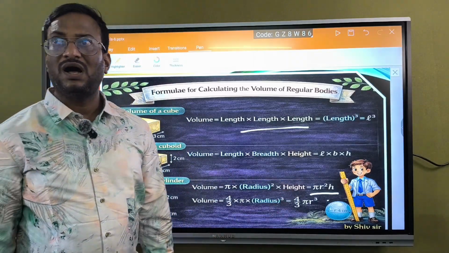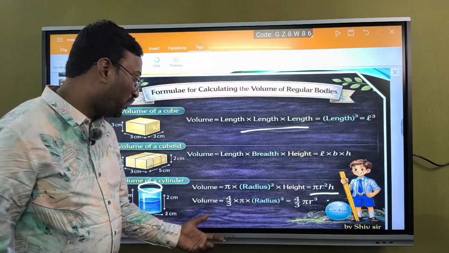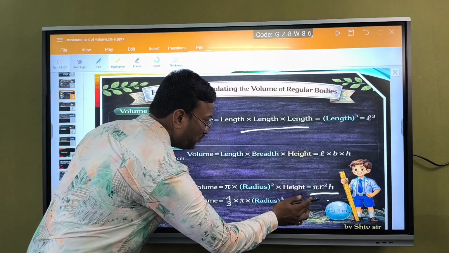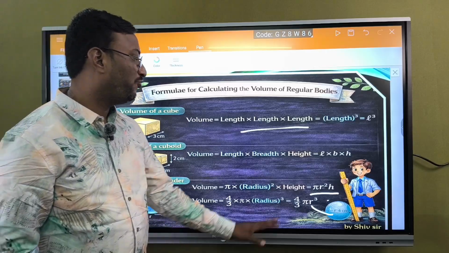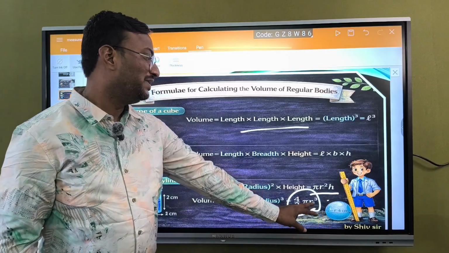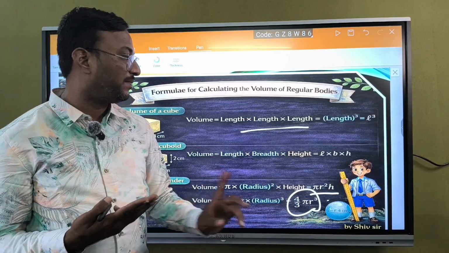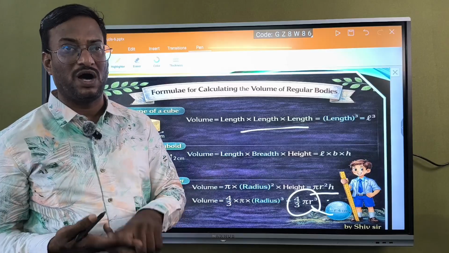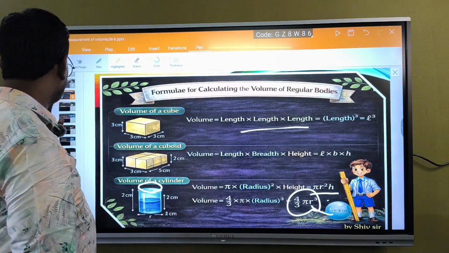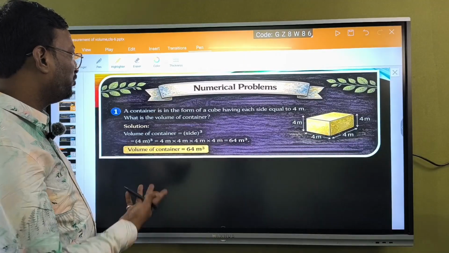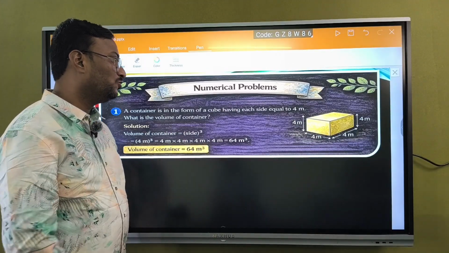And the last one is volume of sphere. The sphere volume will be 4 by 3 pi r cube. There directly we have three lengths in the form of r into r into r. Okay, it is a three-dimensional concept. Likewise we can do it. Okay, numerical problems, we shall try to do this.